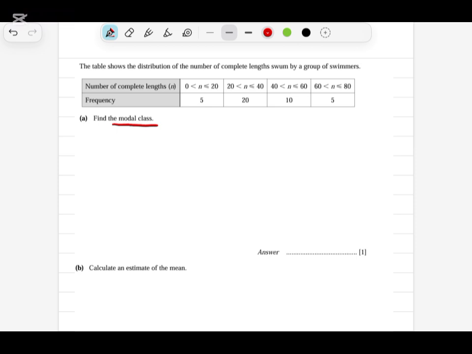So the most repeated frequency, you can see that there is a 20. 20 is the highest frequency and the answer will be considered as this. That's why we call it the modal class. So the answer will be 20 to 40. This will be our modal class. Okay, we will do the same concept. What we have done in the mode, modal is also the same thing.